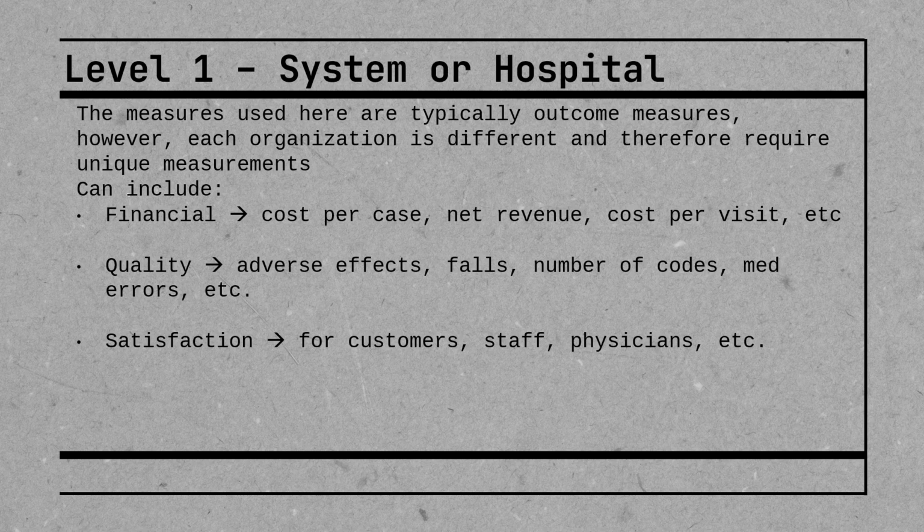Number of codes, okay? So like a code blue or whatever it is, where staff have to respond to them, because the number of codes that are occurring of a specific code type might yield implications into the quality within that hospital. For example, I believe it's code white is a violent patient. If you have high numbers of code whites, maybe there's something going on with staff that is aggravating the patients, right? A little bit different if you're working in kind of a mental health setting where you're working with patients who might be prone to aggressive outbursts, right?